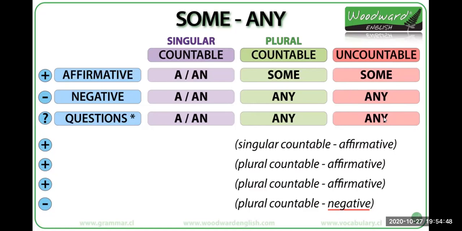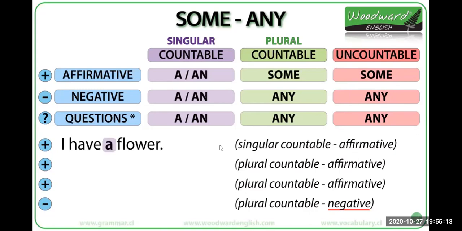Okay? So let's see some examples here. We are going to check some sentences. Here we have singular, countable, affirmative sentences. What do we use for singular, countable, affirmative sentences? A or an, right?